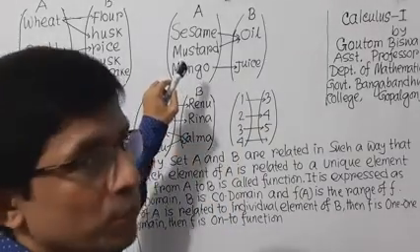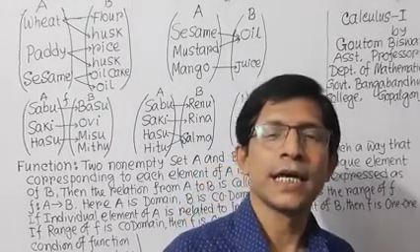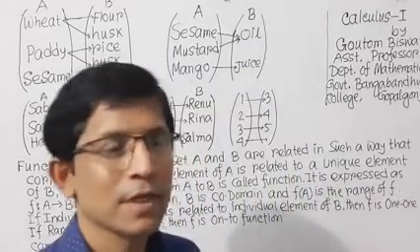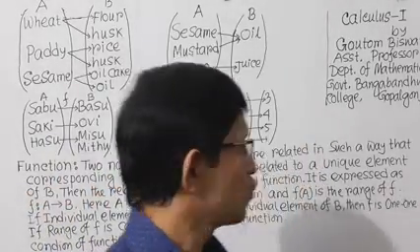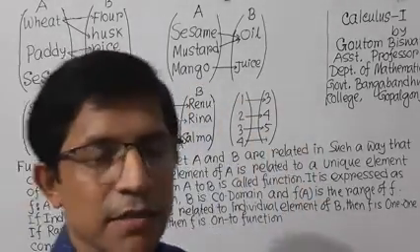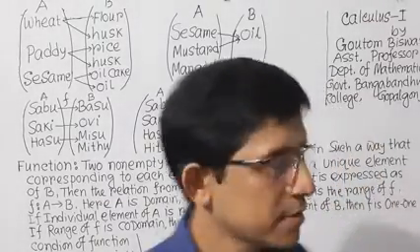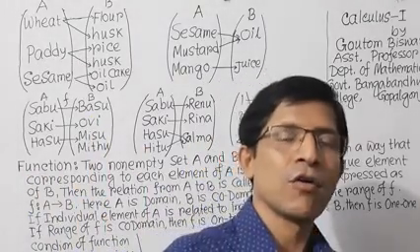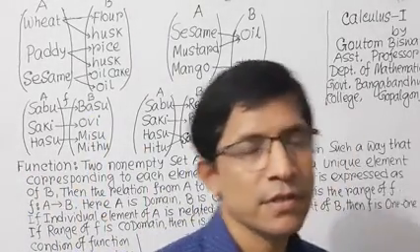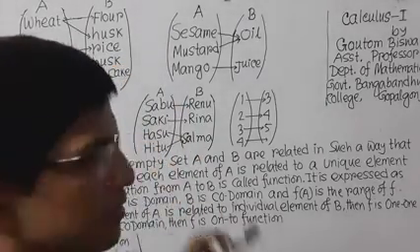But if you input one item and get one output, then this will be a function. So the first condition of a function: each element of the first set must relate with only a unique element of the second set. So these and these are functions.